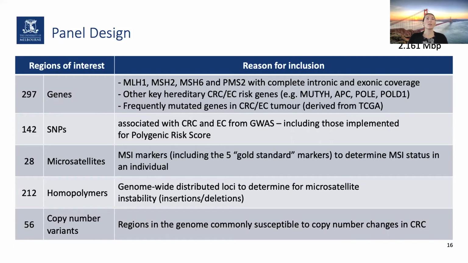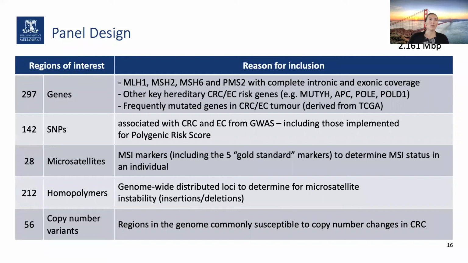We included SNPs, which from genome-wide association studies are known to be associated with colorectal and endometrial cancer, and those include SNPs which give us a polygenic risk score, which we can apply for individuals analyzed.